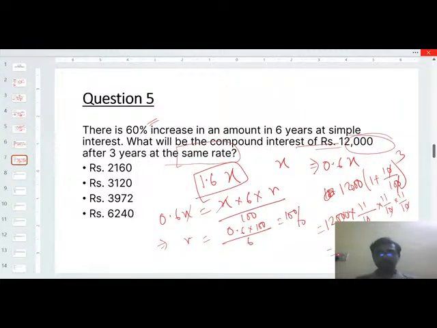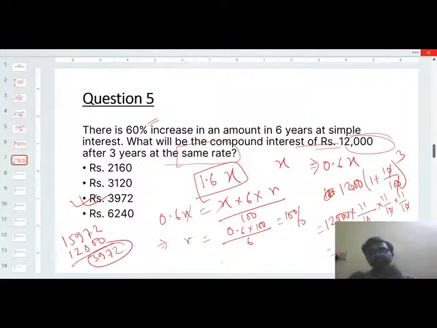So the total sum will be 15,972. So the interest will be 15,972 minus 12,000, so 3,972 will be the answer. This is the correct option, option 3, 3,972.